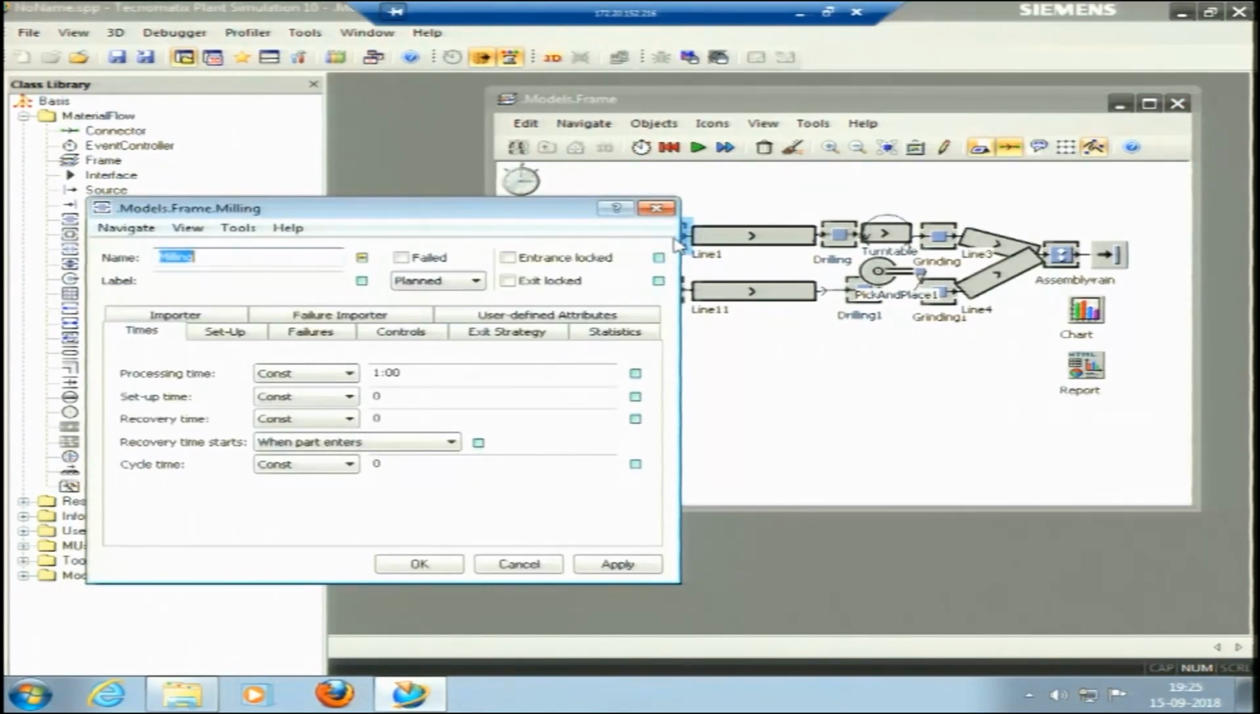I have just opened this milling process. The processing time is 1 minute. If I take the uniform distribution, that is also known as the rectangular distribution, where we have just the start and stop, the minimum and the maximum value, and we know that the value would lie between these two values. We do not have much information.